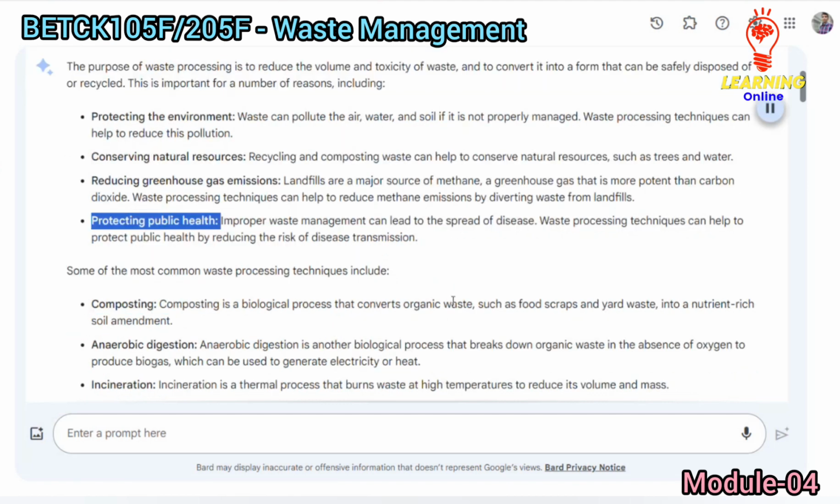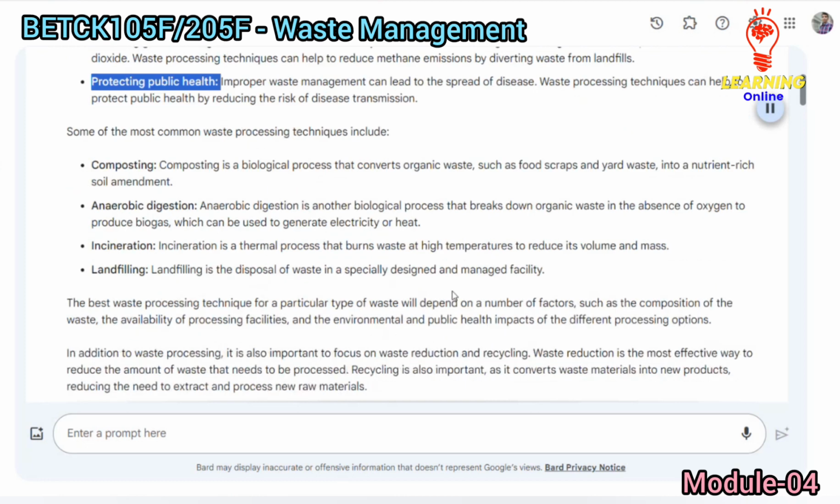Some of the most common waste processing techniques include composting. Composting is a biological process that converts organic waste, such as food scraps and yard waste, into a nutrient-rich soil amendment. Anaerobic digestion. Anaerobic digestion is another biological process that breaks down organic waste in the absence of oxygen to produce biogas, which can be used to generate electricity or heat. Incineration. Incineration is a thermal process that burns waste at high temperatures to reduce its volume and mass. Landfilling. Landfilling is the disposal of waste in a specially designed and managed facility.